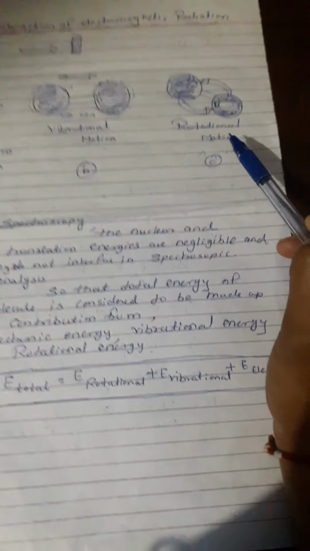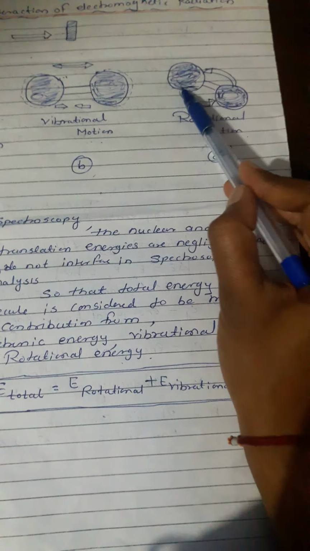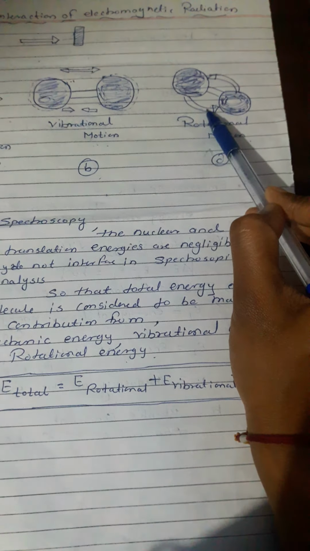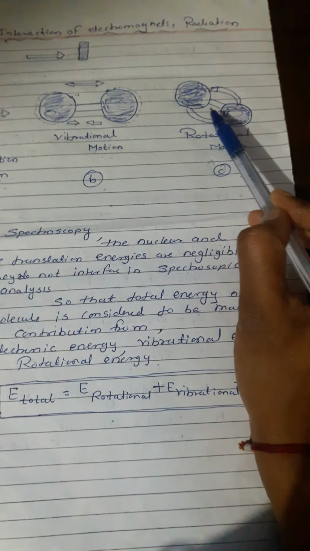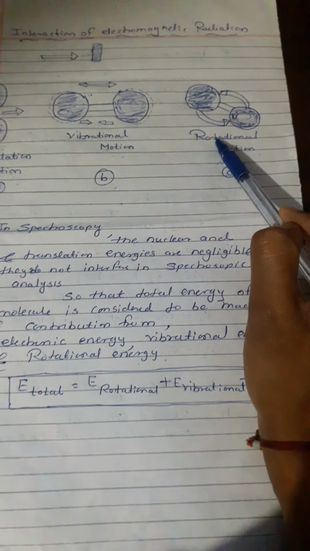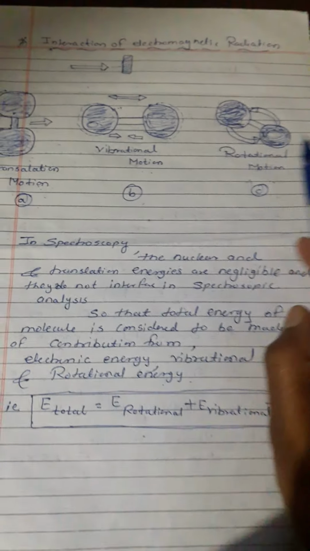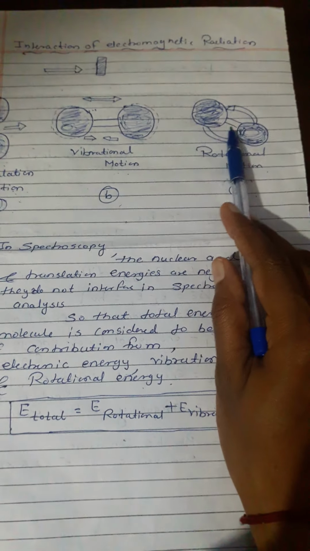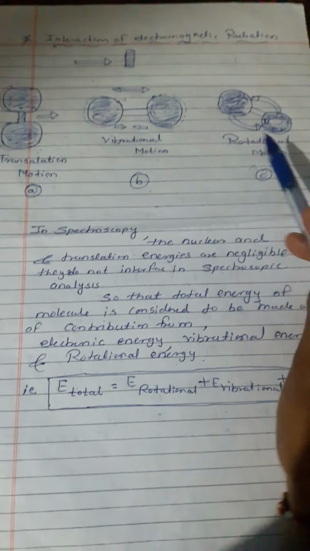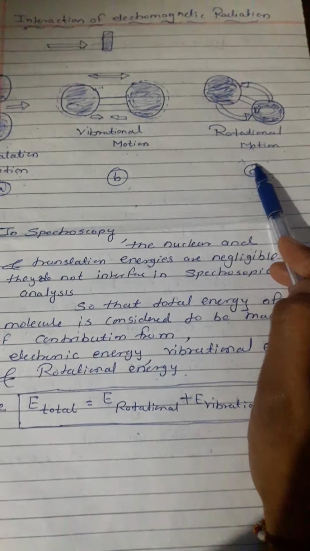Here the atoms rotate about the center of gravity of the molecule, which does not move. Understand? These three are the motions of molecules: translational, vibrational and rotational.